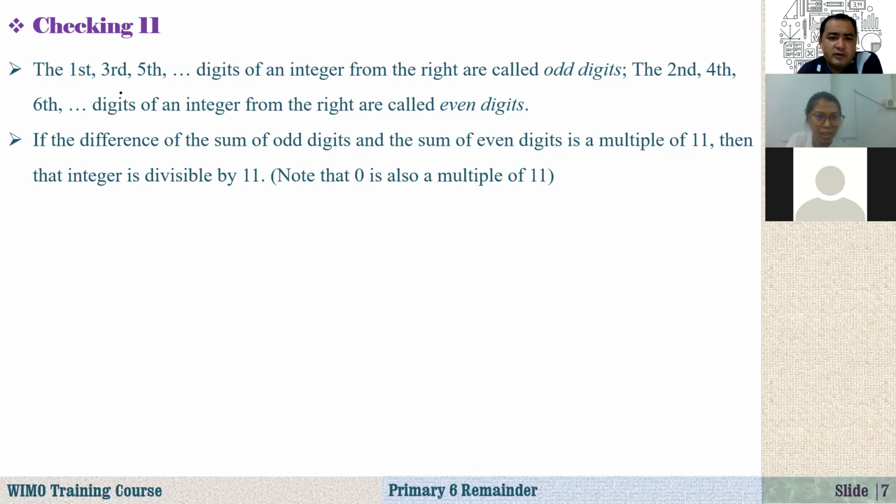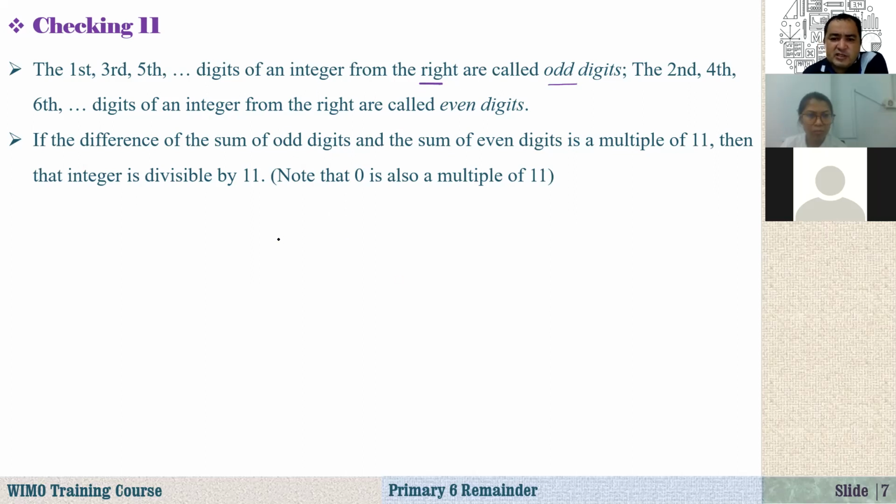The first, third, fifth digits of an integer from the right are called odd digits. The second, fourth, sixth digits of an integer from the right are called even digits. Okay, that means we are counting from the right: odd digits, and from the right, second, fourth, sixth are the even digits.